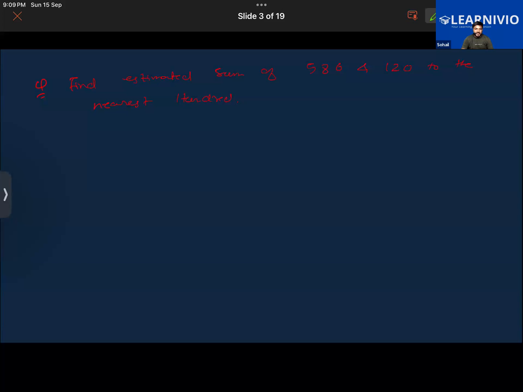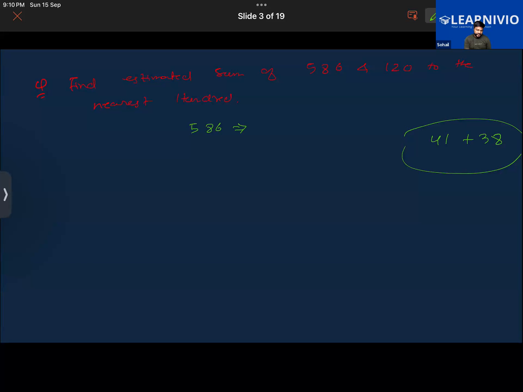Now, by the way, do one more question. What about 41 plus 38? When you round it off to the nearest 10, what will be the answer? Habib: 41 will be 40, 38 will be 40, so the answer will be 80. Very good. Sir, is the answer 700? Yes, the answer is 700. Very good, both of you.